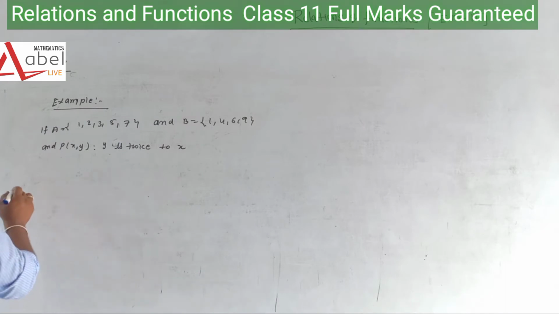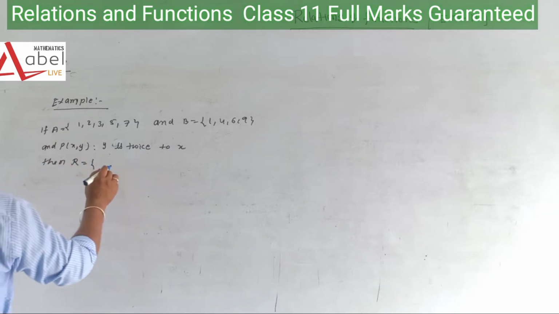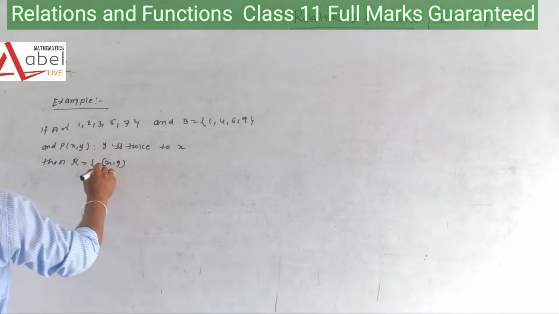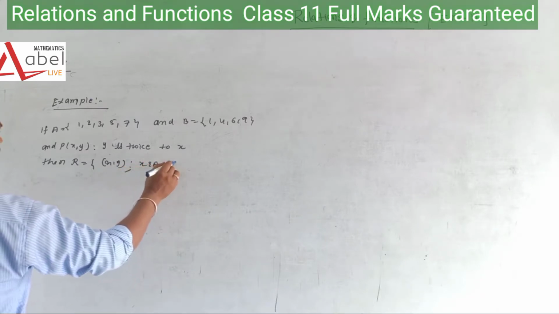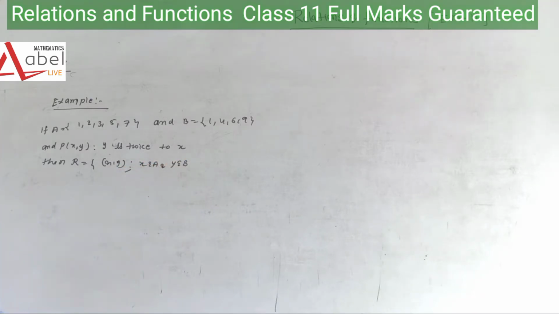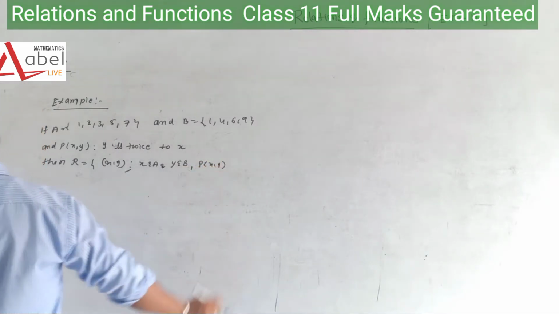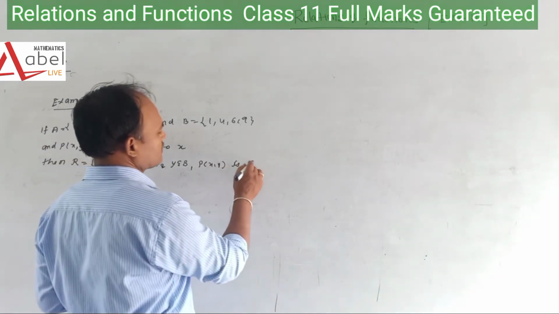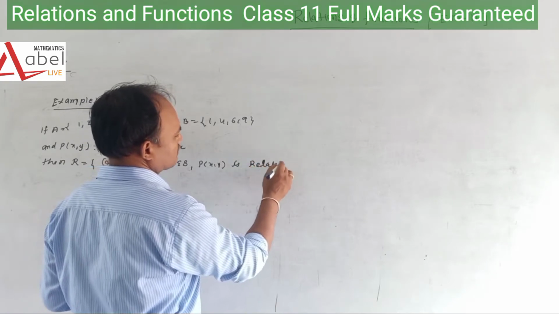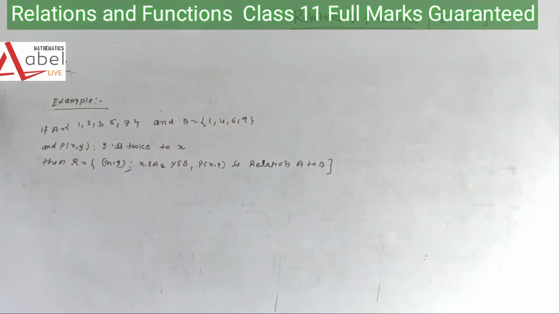Then R equals {(x, y)} where x belongs to A and y belongs to B. P(x, y) is a relation from A to B.